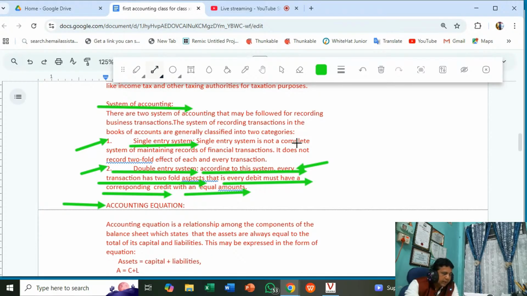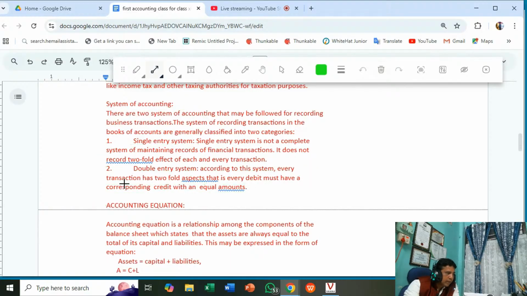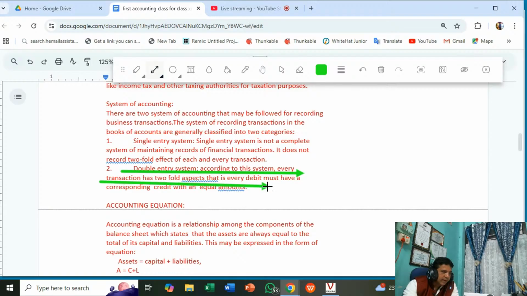So above I already told you the principles, and among them one of the important principles is the dual aspect concept, and on the basis of the dual aspect concept the double entry system is developed. Okay, this is the double entry system. So now if you get the question what is double entry system, this is your answer: double entry has two-fold aspect, that is every debit must have a corresponding credit with an equal amount.